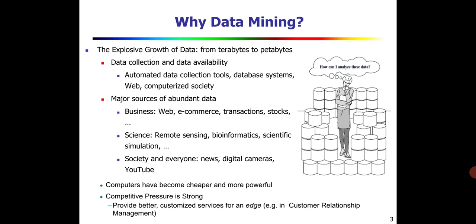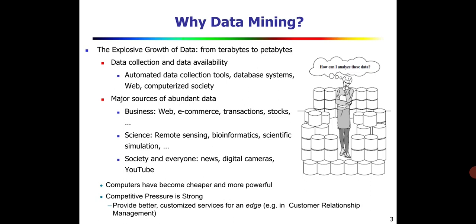And next one is science. We have remote sensing devices. If you take a satellite, through satellite we are collecting more and more data, a large amount of data at high speed. The same way, it is warehoused, so we need data analysis over here.